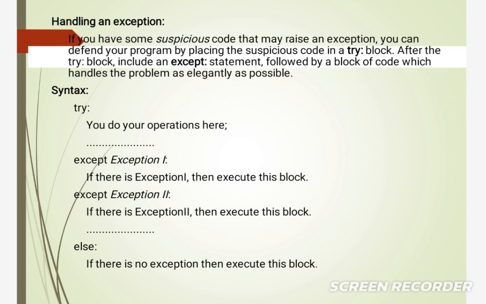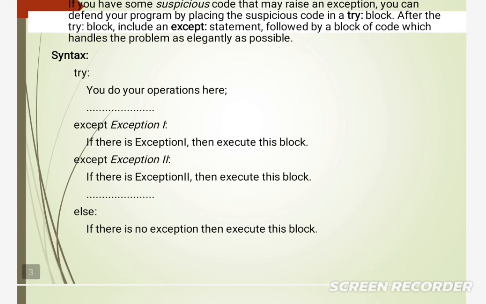So following is the syntax of exception handling. Try block: inside that we can write the operation. You do your operation here. Next, except exception: inside that we can write the code to execute. If there is an exception, then execute this block. Next, else: if there is no exception, then execute this block.